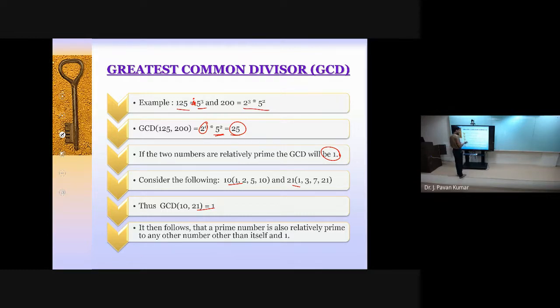So if p is the prime number, then what can be the factors of this prime number? 1 and itself. If q is another number, if q is not equal to these two, then definitely p will be relatively prime to q, isn't it? Yes, sir. Yeah, that's what it indicates.